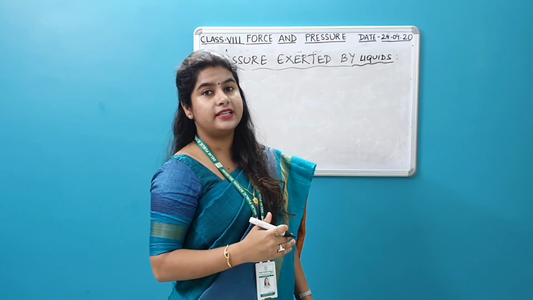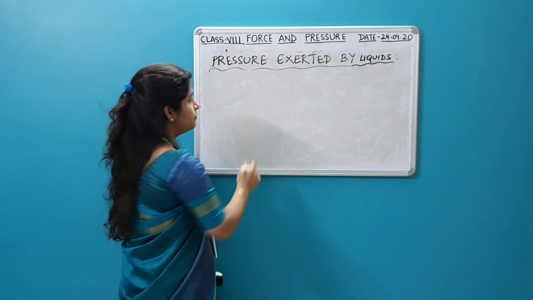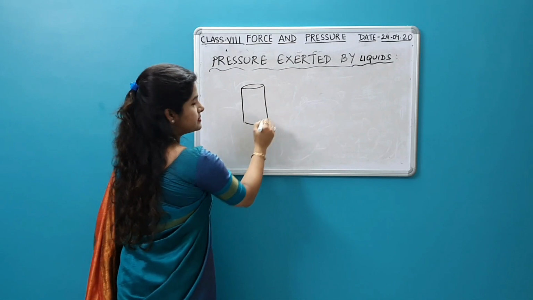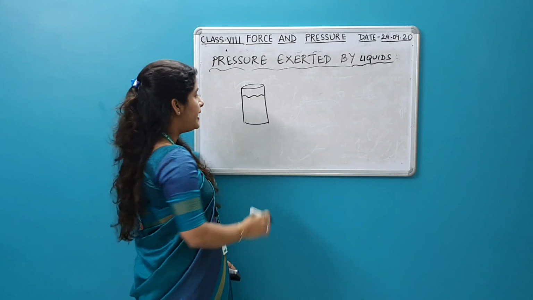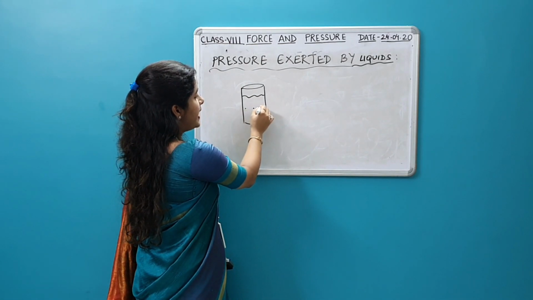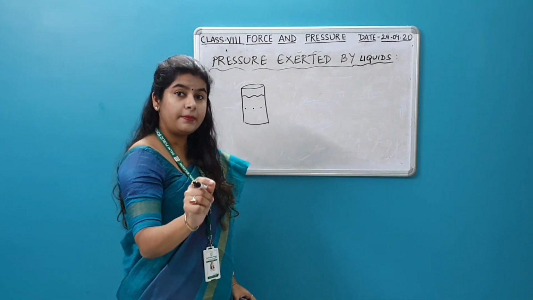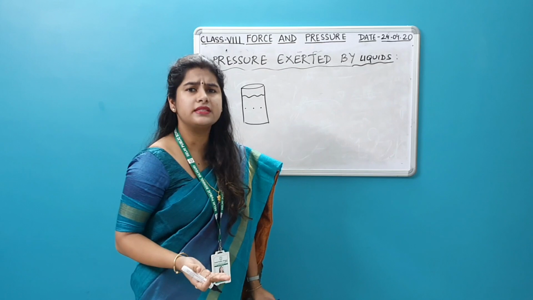When I deal with this pressure exerted by liquids, let me show you one thing. Supposing I take a container like this, having water inside, and I make holes at exactly the same level. Once I make holes at exactly the same level, what happens?